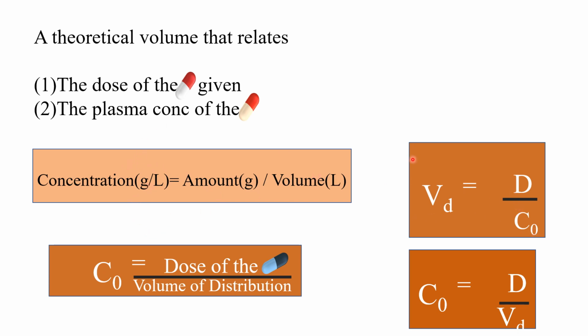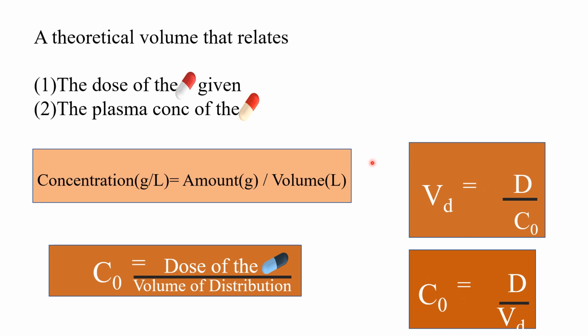If the volume of distribution increases, the concentration of the drug in the plasma obviously decreases. If the volume of distribution increases, then the dose of the drug would increase. Volume of distribution and dose of the drug are directly proportional to each other, whereas volume of distribution and plasma concentration of the drug are inversely proportional.